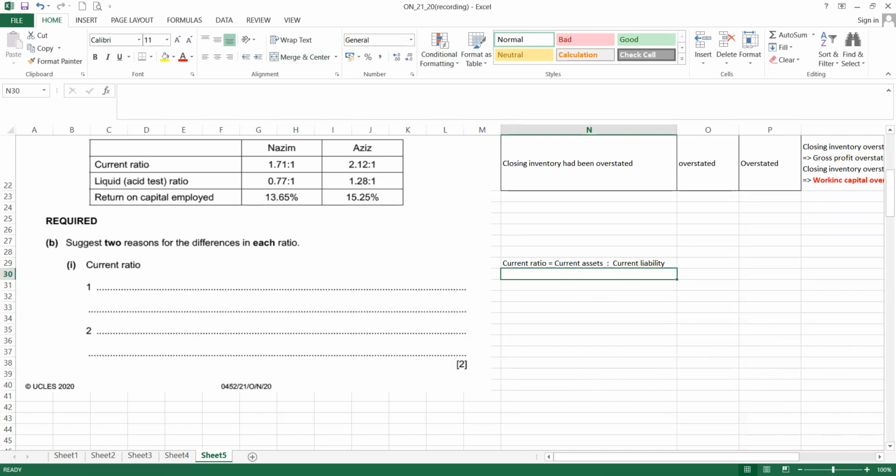You notice that this amount is 2, then basically Aziz has 2 times the ability to pay off the debt. So number 1, we can say Aziz has a higher amount of current asset compared to Nazim.